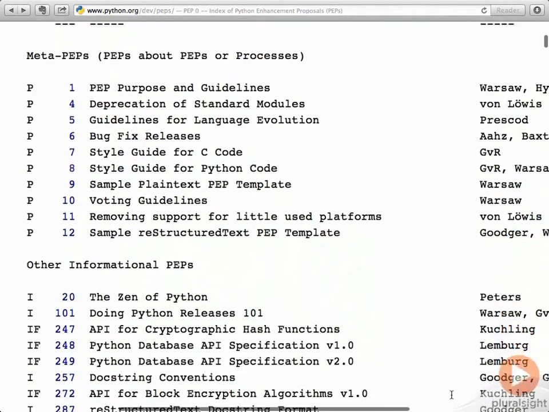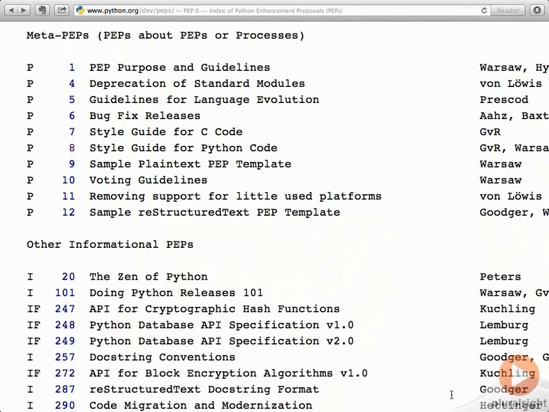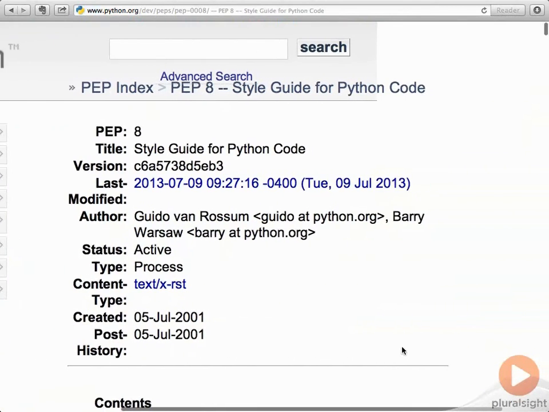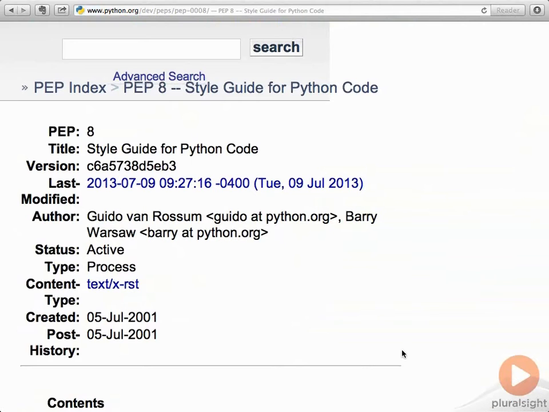One of the PEPs, called PEP 8, explains how you should format your code, and we follow its guidelines throughout this course. It is PEP 8 which recommends we use 4 spaces for indentation in new Python code.